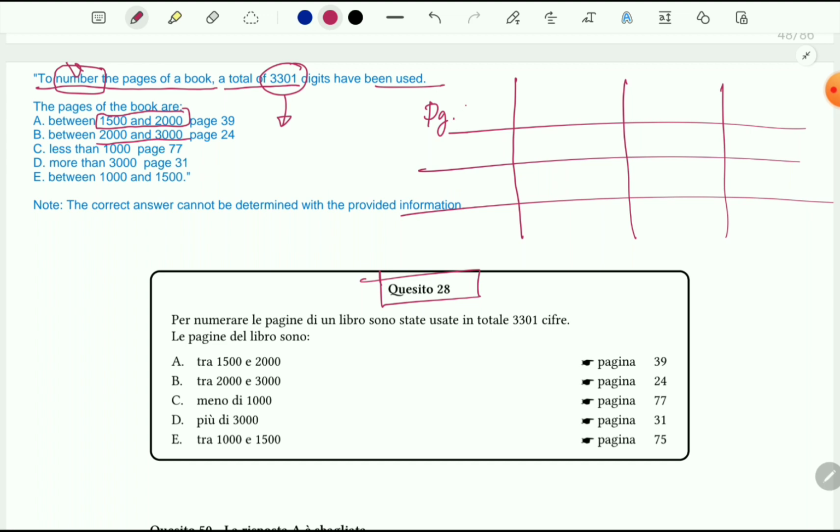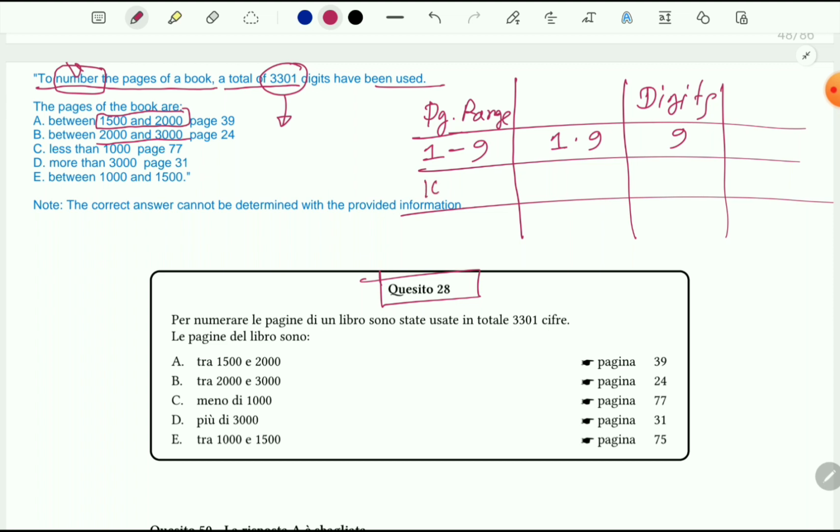So page range and digits. Let's consider page numbers 1 to 9. There are in total 9 pages, and for numbering a single page in this range, we need only 1 digit. So these 9 pages need 9 digits.